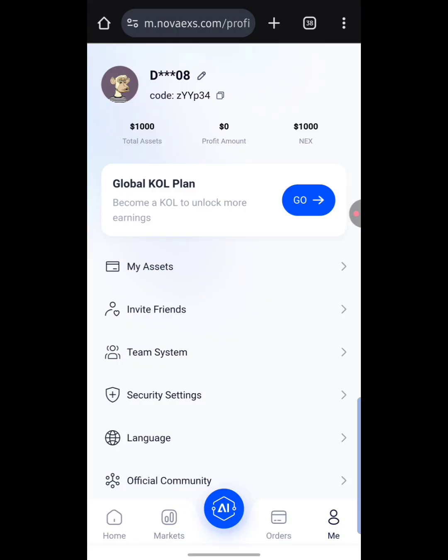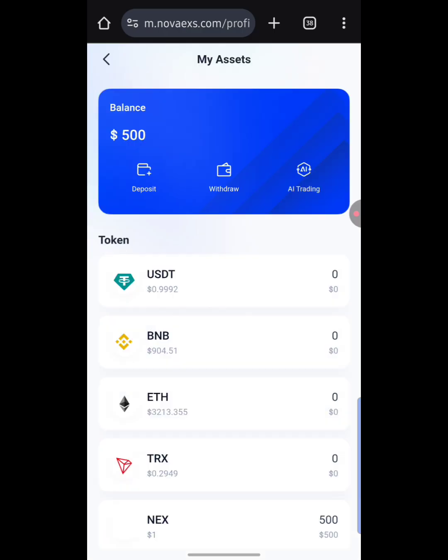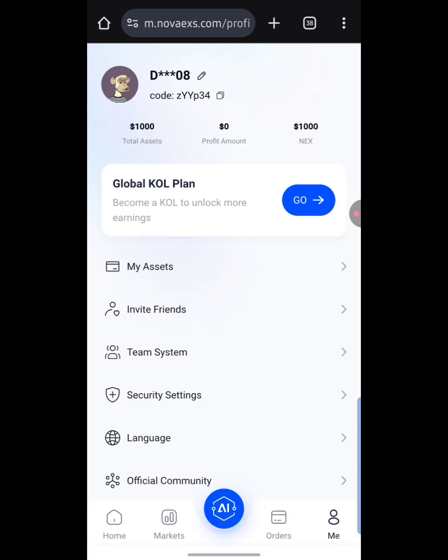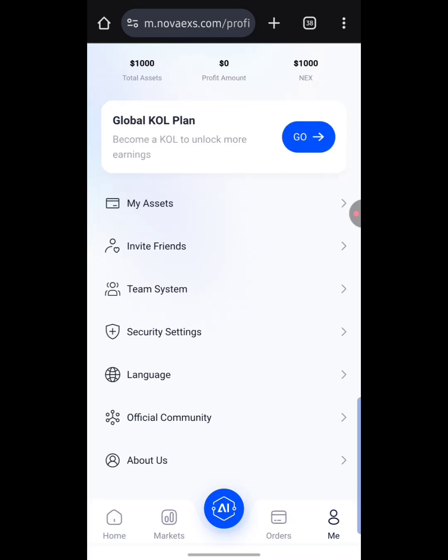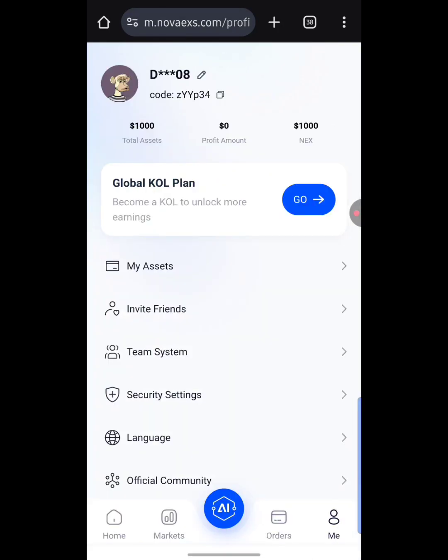All right, so as you can see right here on the me section, you have the my assets option right here to check your asset. As you can see, my asset right here is currently $1,000, but on the other hand, they are all in zeros. This money right here is actually from the token airdrop. All right, so that is it. So over here, you can click on the invite friends and copy your link down below here to invite your friends to get more airdrop from the novaex AI platform. Okay, so that is basically how you can get airdrop rewards.